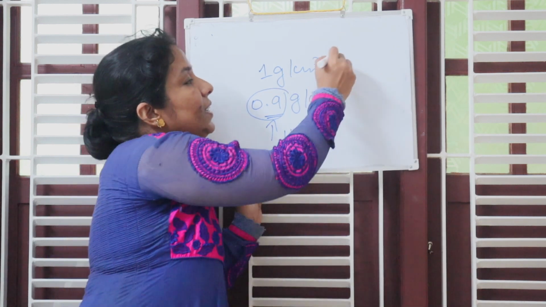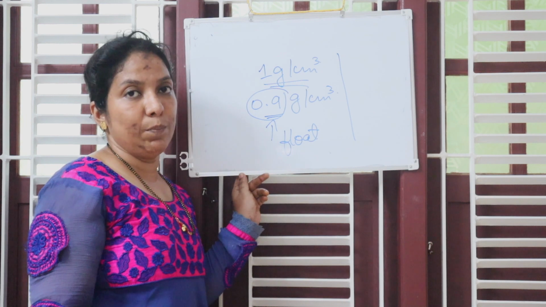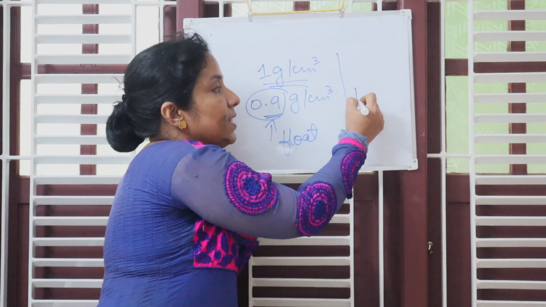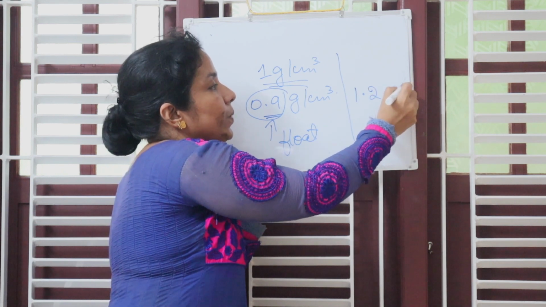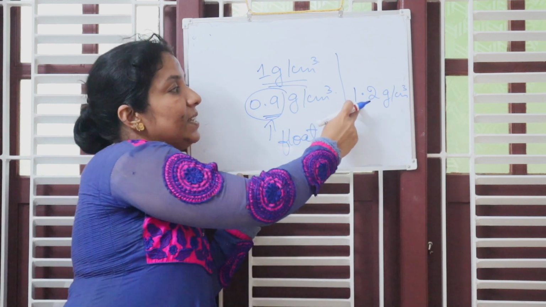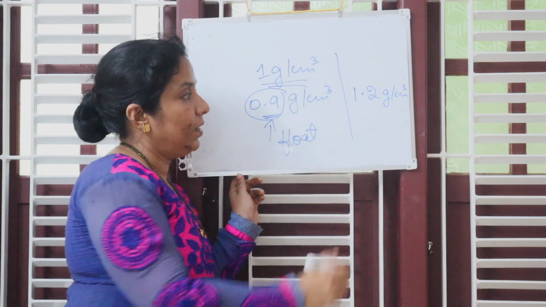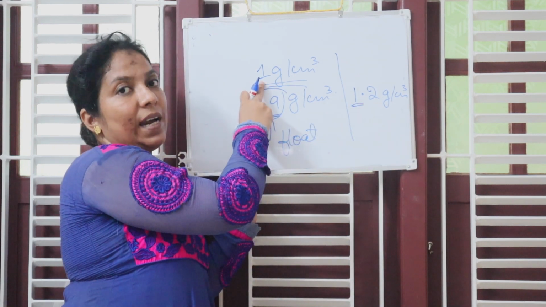In another example, let us consider the same water, 1 gram per cm cube. Another sample liquid is given whose density is 1.2 gram per cm cube. Now determine whether this liquid is going to sink or float in water. Now compare the value. Water is 1 gram per cm cube.